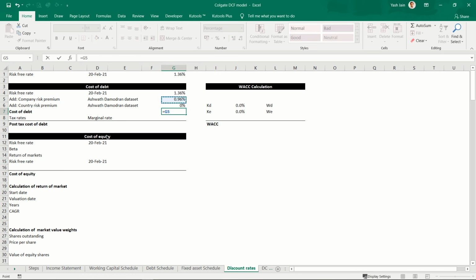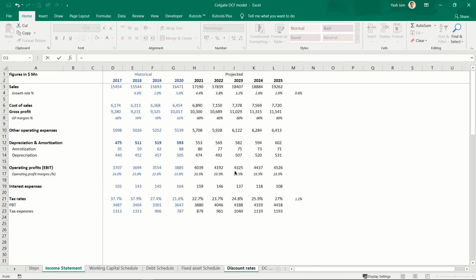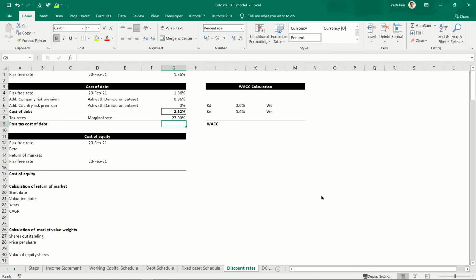So cost of debt would be this plus this plus this, that is 2.32%. But this is cost of debt pre-tax. I need to calculate post-tax cost of debt. For that I need my marginal tax rate. I can find this in the income statement. It is 27%. This tax benefit is not given on effective basis, it is given on marginal basis. So my cost of debt after tax would be cost of debt pre-tax into 1 minus tax rate, bracket close, enter. So cost of debt 1.7 is post-tax.